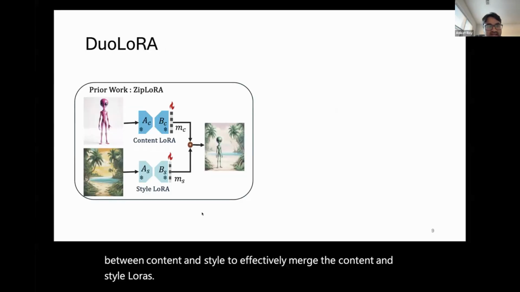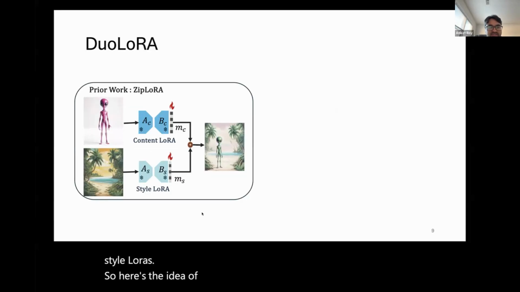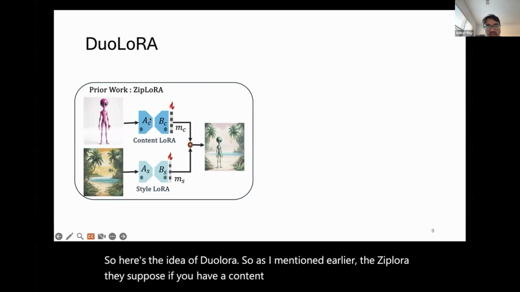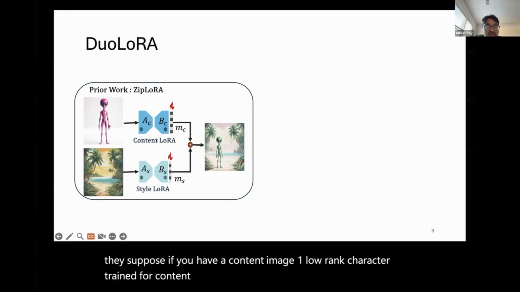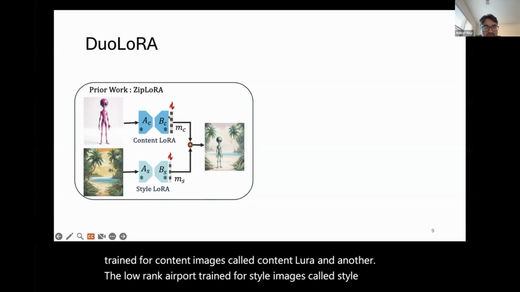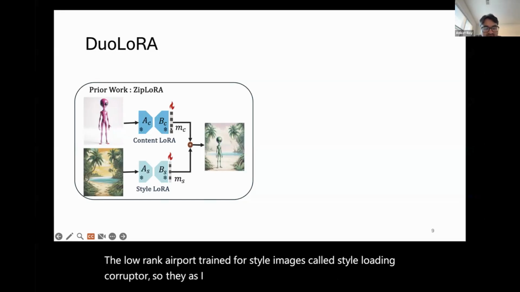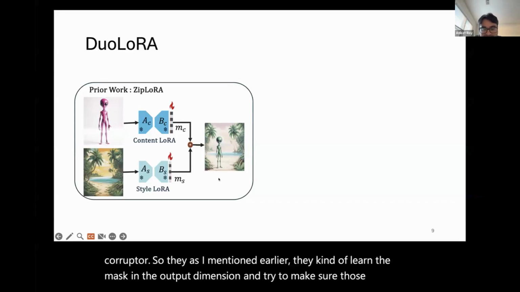So here's the TLDR of DuoLoRA. As I mentioned earlier, in ZipLoRA, suppose we have one LoRA adapter trained for content images, called content LoRA, and another LoRA adapter trained for style images, called style LoRA adapter. They learn the mask in the output dimension and try to make sure those are independent of each other.